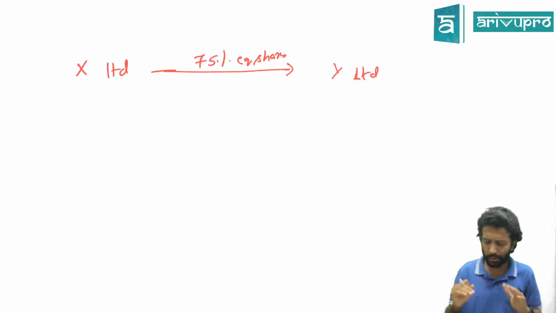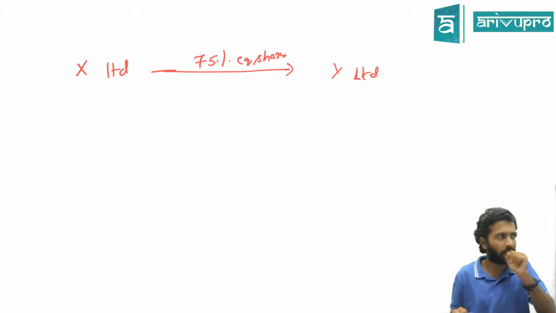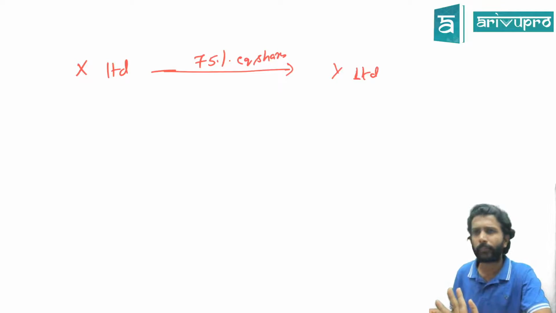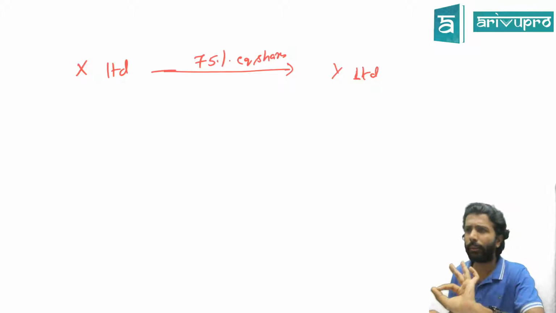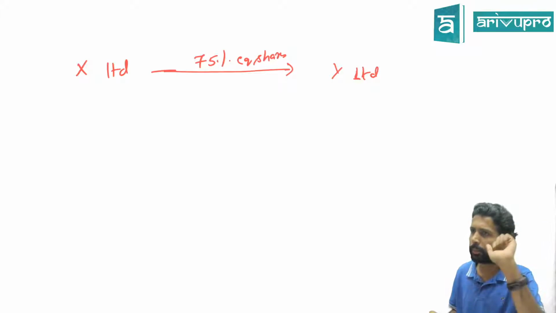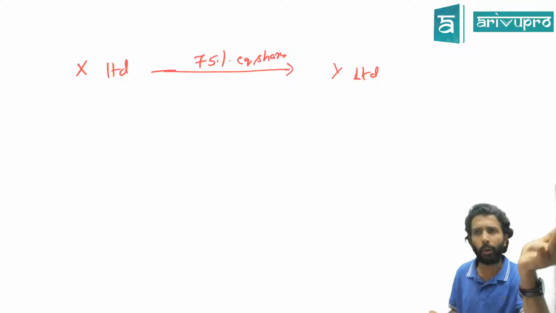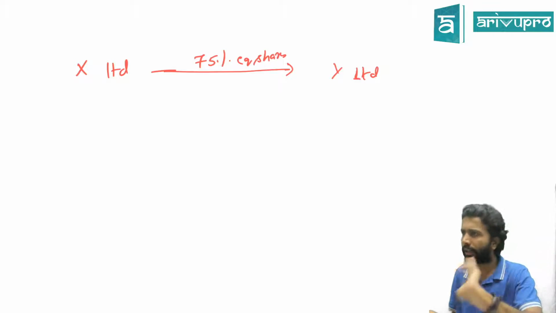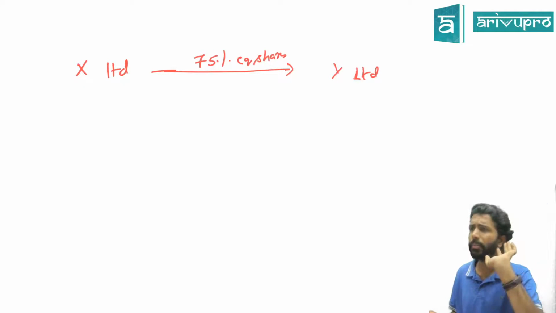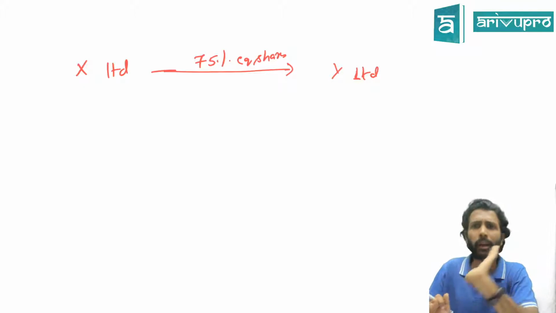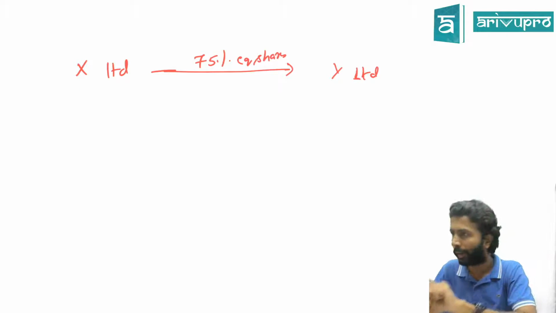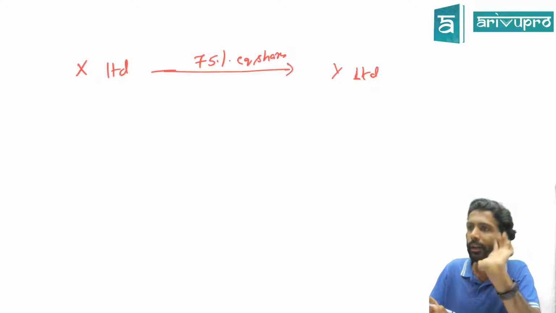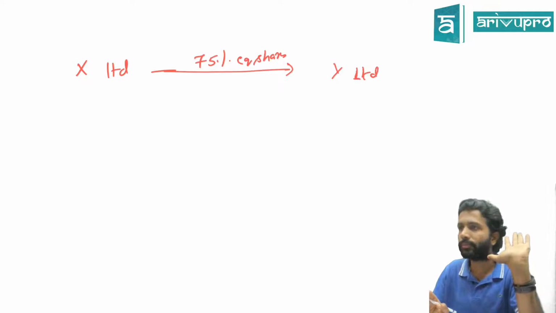Or maybe let's simplify it a little bit even more. X owns 75% of Y. Correct? That means X can easily control Y. All their policies, what price to buy, what price to sell, whom to appoint as auditors, directors. Yes, all these financial policies and non-financial policies, operating policies, etc. of Y Limited can be controlled by X Limited. Fair enough?